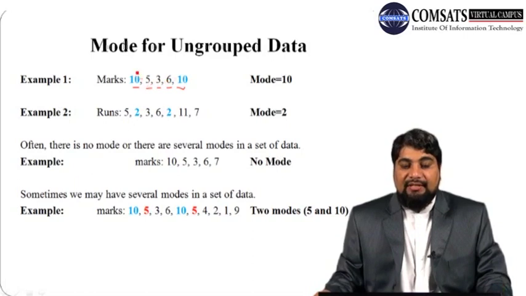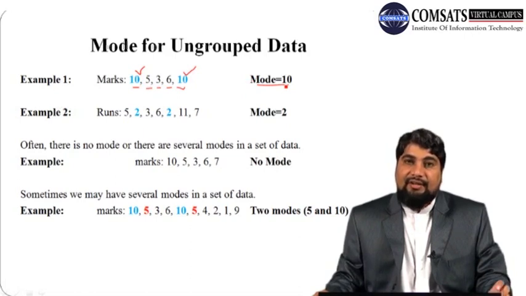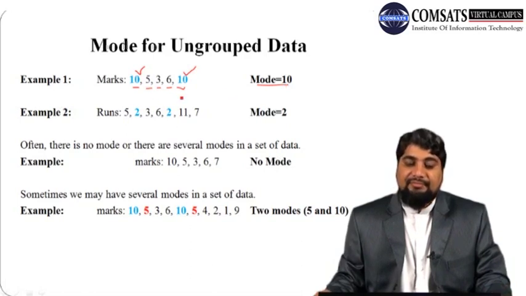So note that the value 10 is occurring more than any other number. 5 is occurring one time, 3 is occurring one time, 6 is occurring one time, but the number 10 is occurring 2 times. So the mode will be 10, because 10 is occurring maximum number of times, or it is the most frequent value. So mode in this case will be 10.